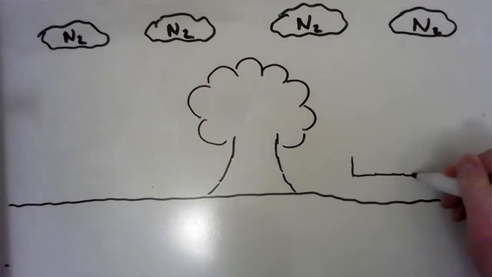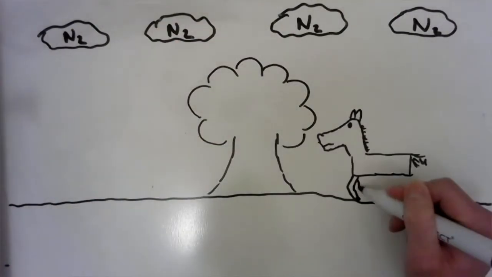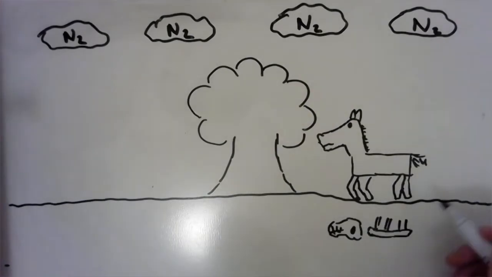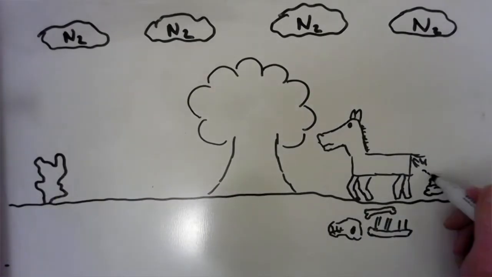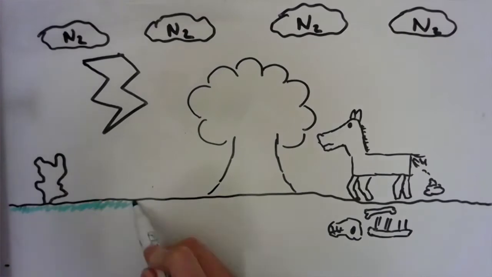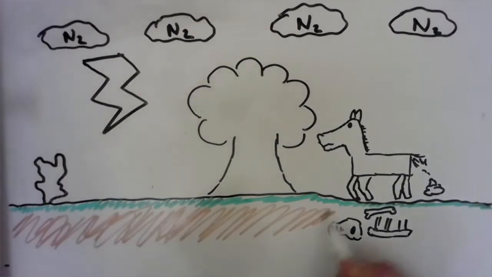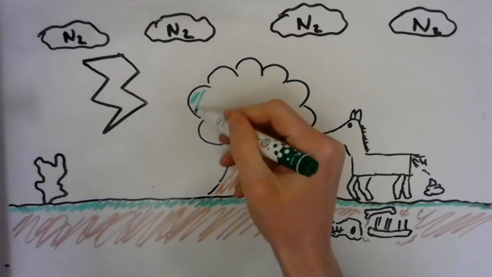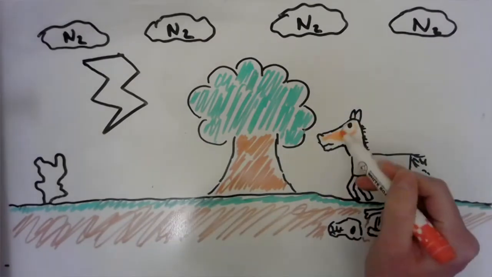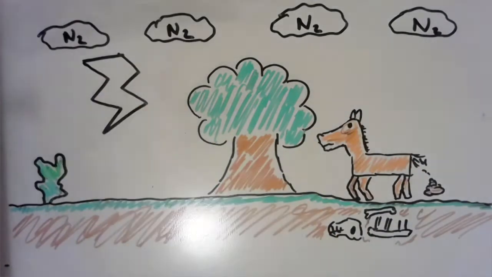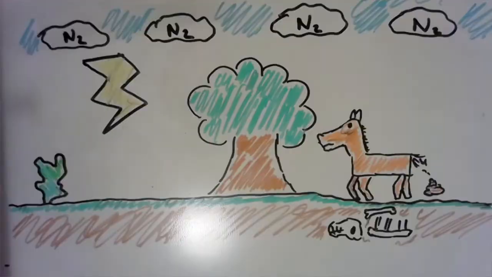The nitrogen cycle looks very similar to the carbon cycle. It's got lots of the same things involved in it. It's got trees, horses, but it's got a few extras as well, like excrement, a nice lightning bolt here, and these special plants. We'll go ahead and add some colour to make it look a little bit more exciting, including a classic orange horse.